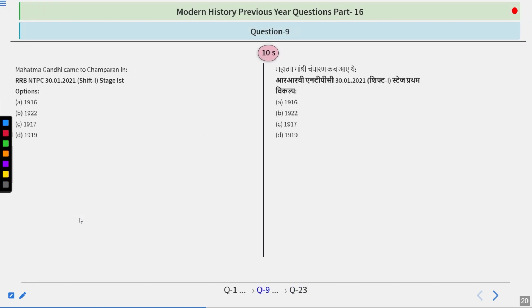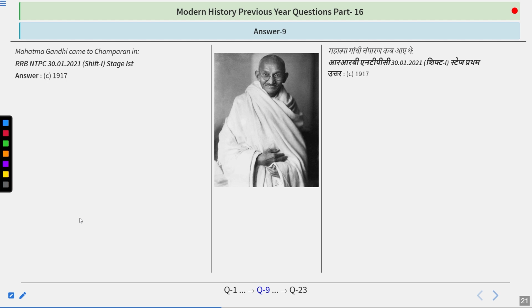Mahatma Gandhi came to Champaran in 1916, 1922, 1917, 1919? Very simple and repeated question because this is a very important question, guys. And I guess the answer is simple because the answer is 1917.